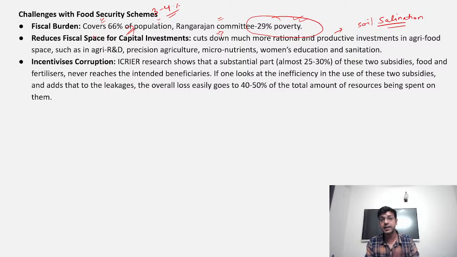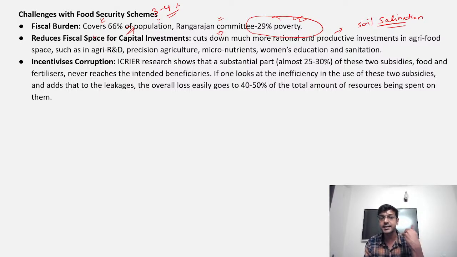So when we are saying that the reduced fiscal space is not utilized, it is actually forcing the government not to be investing in agriculture R&D, precision agriculture, micronutrients or any other aspect of social area, especially with respect to women education and sanitation, right? And in the last few years, we have witnessed that this type of investment, especially the R&D, precision agriculture, micronutrient, have much more benefit as compared to the free subsidy regime, right?